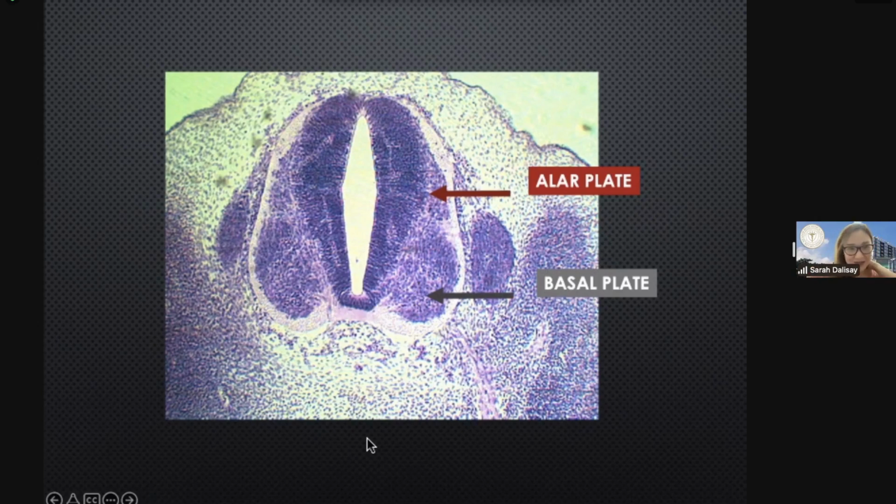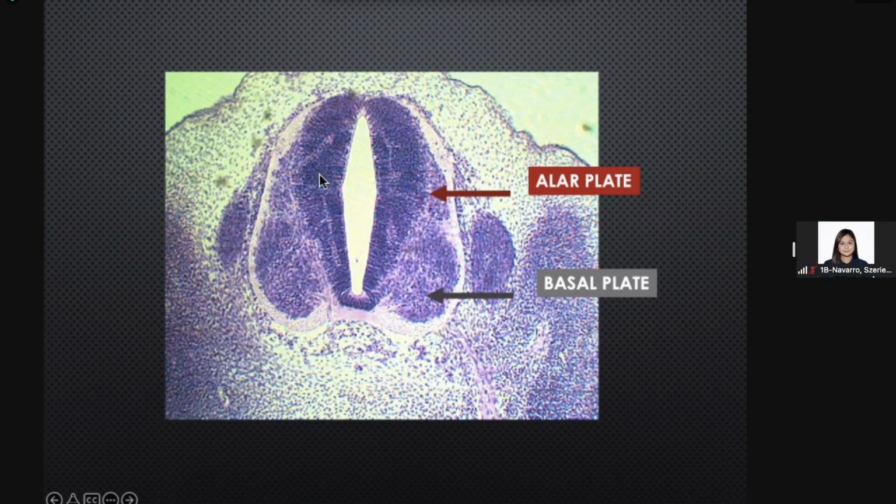Okay, so again, sorry, can you hear me? We have these two thickenings of the mantle layer. We have the basal plate, the anterior or ventral thickening, which will form the motor area of the spinal cord, while the dorsal thickening, the alar plate, will form the sensory area of the spinal cord. When we ask during the exam, what is this layer? That is the mantle layer. What is this specific layer here? That is the basal plate. What is this specific layer here? That is the alar plate. Are we clear, class?